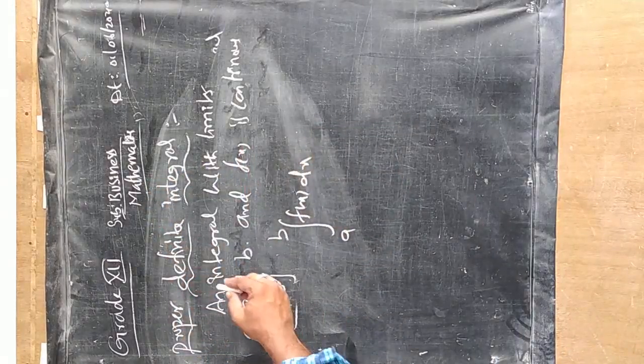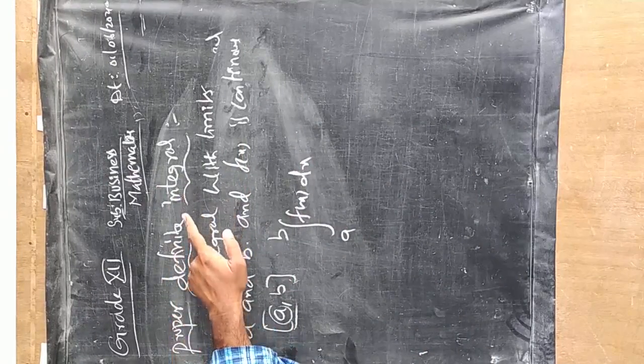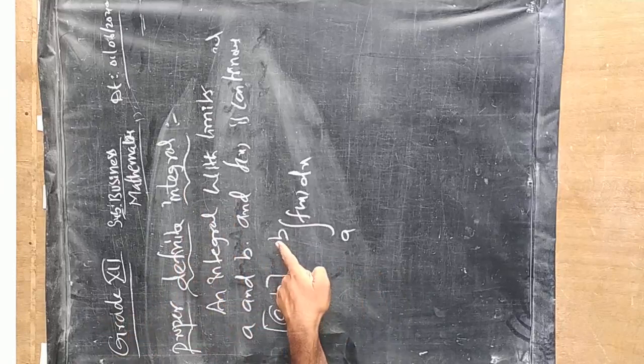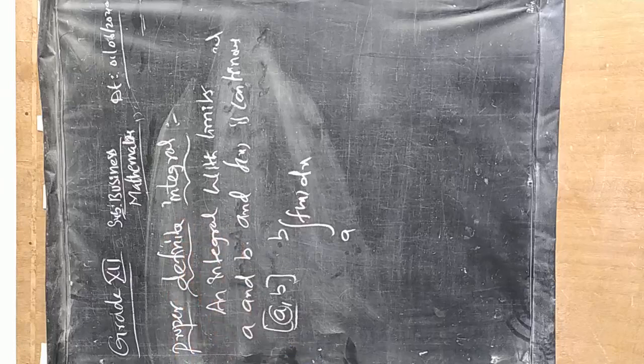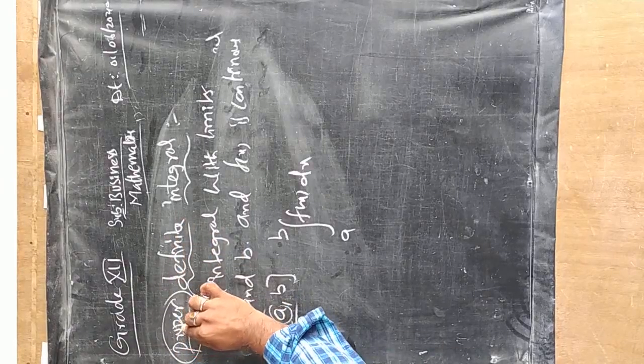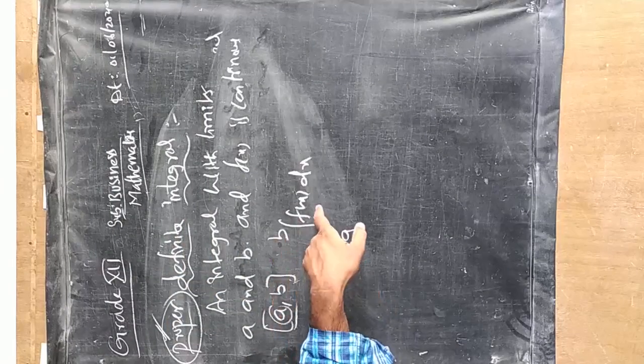The difference between indefinite integral and definite integral is that without limits, that is an indefinite integral. In the remaining case, if limits are there, then we will call it a proper definite integral. We are talking about proper and improper. Observe the difference here. If I am saying proper, then the limits will be a comma b, f of x dx.